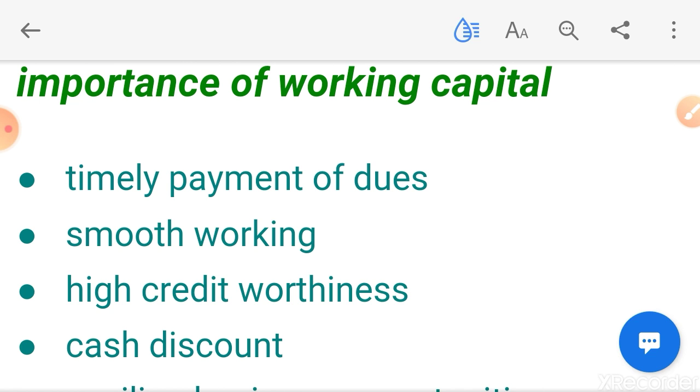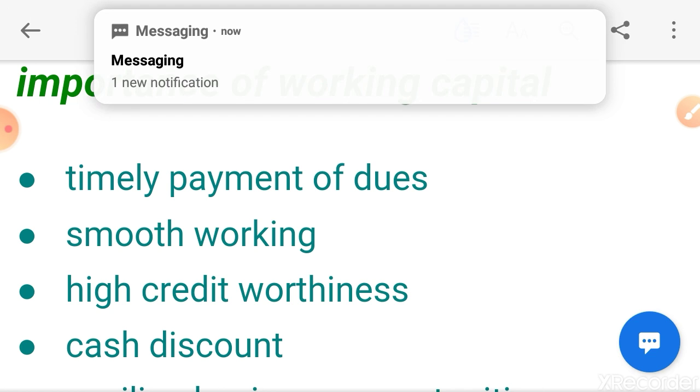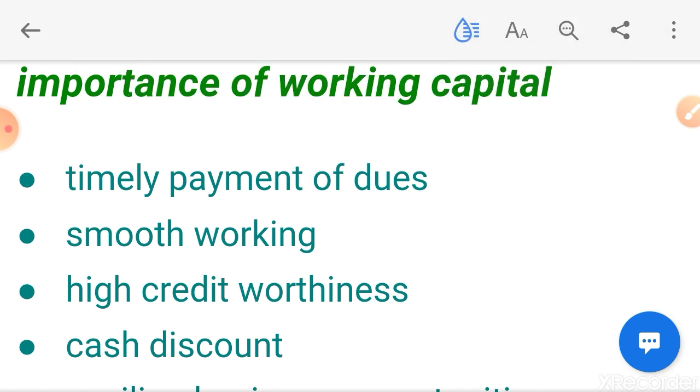A firm having good working capital in the business enjoys high credit worthiness. Okay. Now cash discount. What is this cash discount? See, sometimes a supplier gives a cash discount for prompt payment, and for making that prompt payment you need to have sufficient cash in your hand to make the payment and utilize these opportunities.